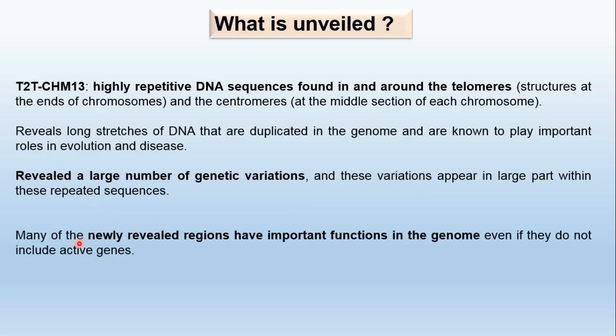Many of the newly revealed regions have important functions in the genome, even if they do not include active genes. The scientists know that this region is not involved in active functioning, but still the genes which have been analyzed in this project are known to play an active role.